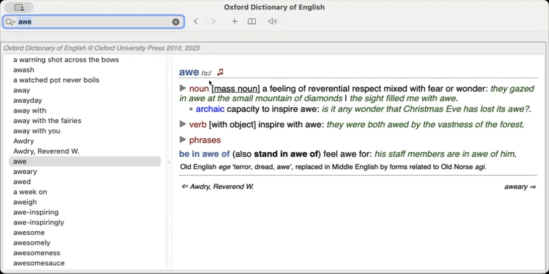Awe. Okay? Be in awe of means respect, to that extent. They were both awed by the vastness of the forest. Matlab surprised in a good way, like, okay? That is awed.